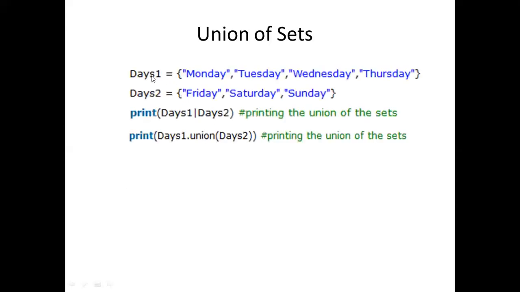I am taking days 1 as one set and days 2 as another set. If you want to perform the union you can use this symbol. This is called a pipe symbol. If you remember, when performing logical or, the pipe symbol is there on the top of the enter button on your keyboard. You can use the pipe symbol, days 1 union days 2. That is one way. Another way is you can directly use the union method. First set dot union second set name. Either of these two you can use.